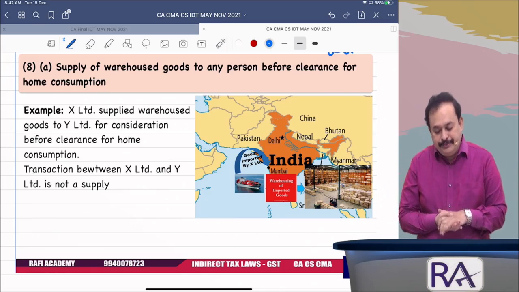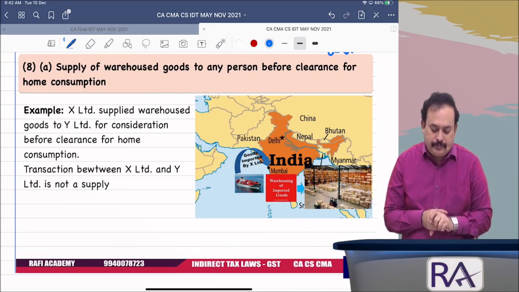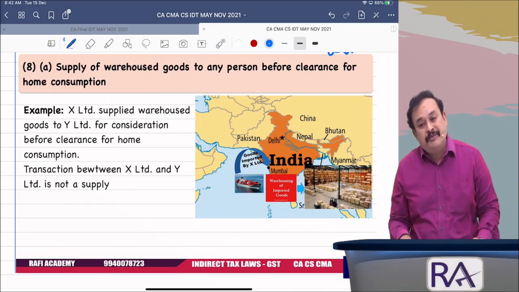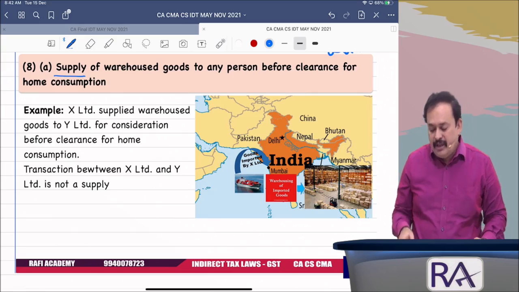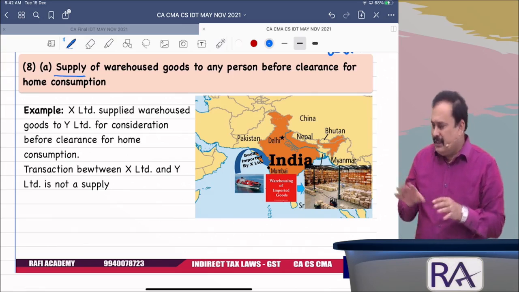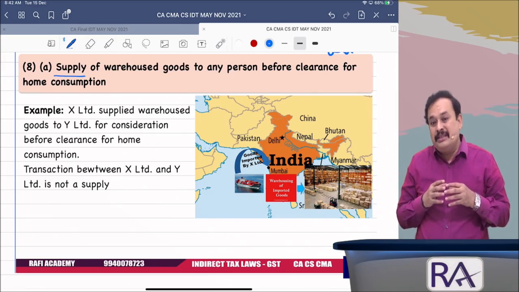Warehoused goods. What do you mean by this? How to understand this? Before clearance for home consumption from warehoused goods, supply taken place. How to understand this? I will put a simple example here. I will put it in a simplified manner to listen and understand.